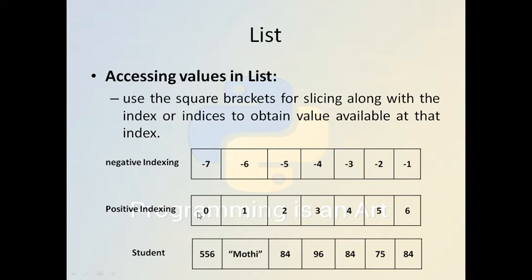And if we start from the left to right, the positive indexing is equivalent to the array: 0, 1, 2, 3, and so on. So either way we can access the elements. We can refer to either -1 or -6, -7, as your choice.